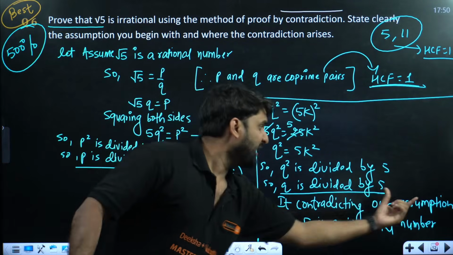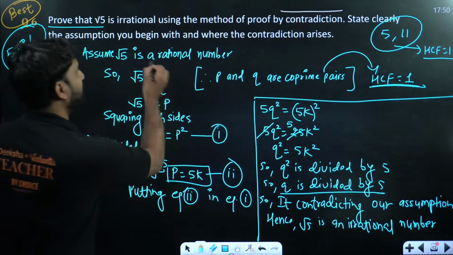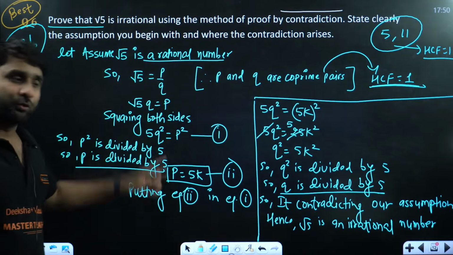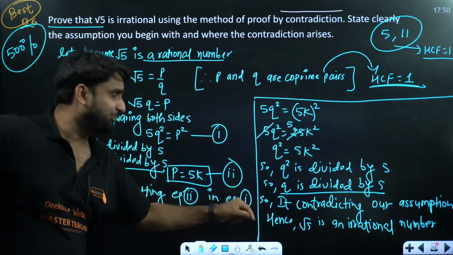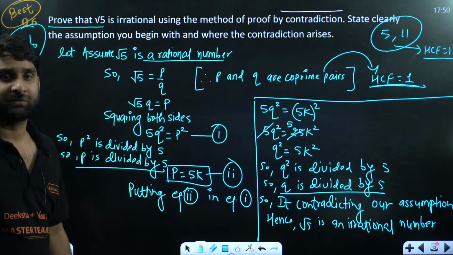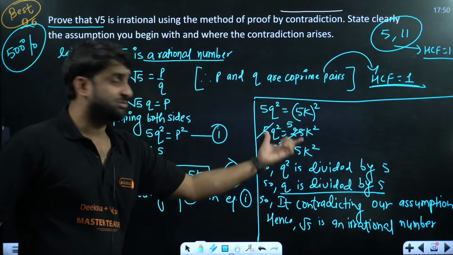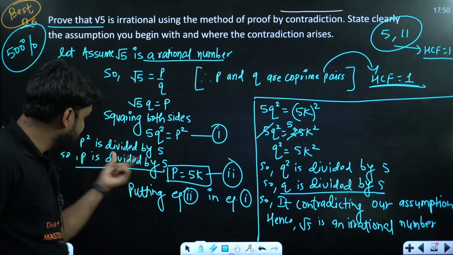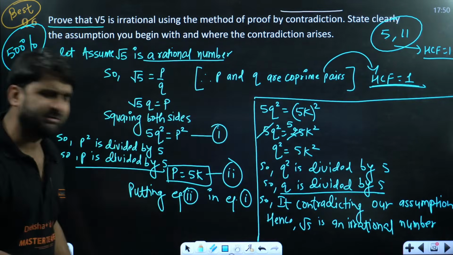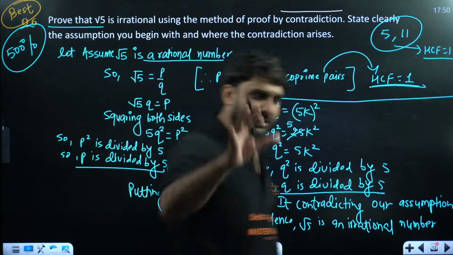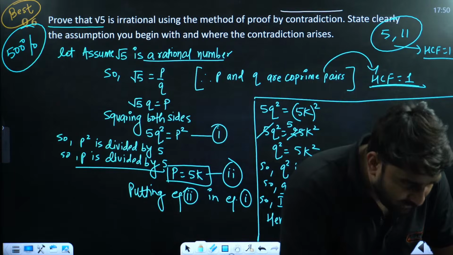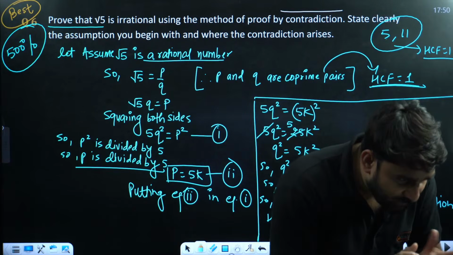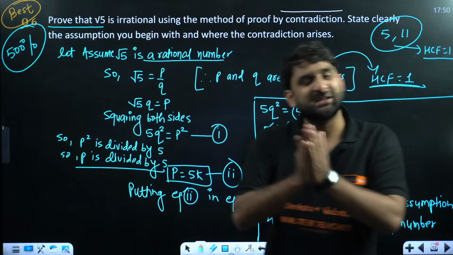It contradicts our assumption. And our assumption was what? A rational number. So root 5 is not a rational number. It has to be an irrational number, because it is violating our assumption that P and Q are co-prime. But we are getting one more factor: P is divisible by 5, Q is divisible by 5. How is it possible? Clear, everyone? Is it clear? Rajita, is it clear to you now?